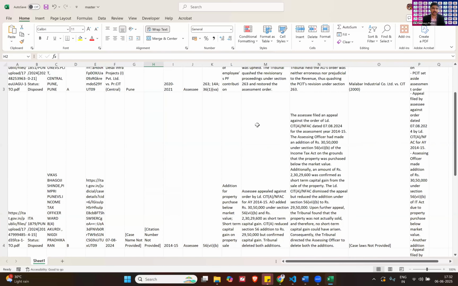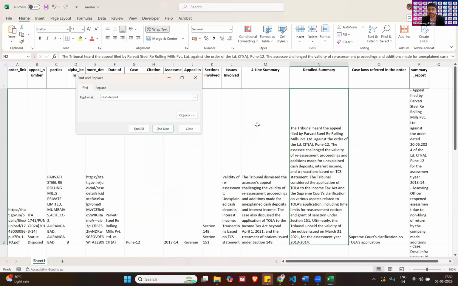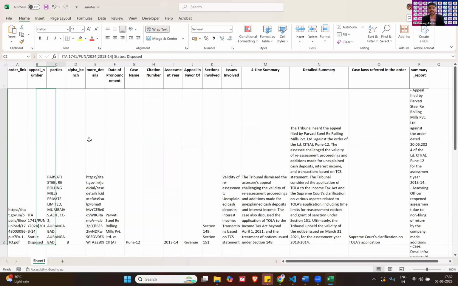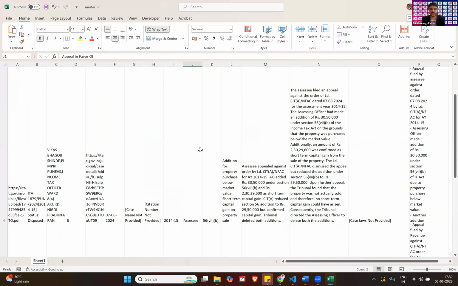So for example, if my client is asking me about something related to gold, or I just need to search the database, I will write gold. If there is nothing related to it, then cash deposit. So it has cash deposit something. What is the detailed summary? Firstly, there is something called in whose favor the decision came. So this one, sir, it came in favor of revenue. So it's not of my use. If it is in favor of the assessee, then only it is of my use.